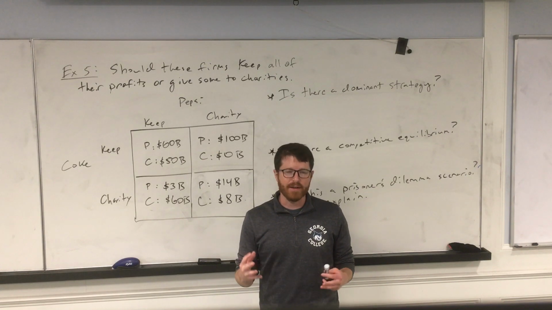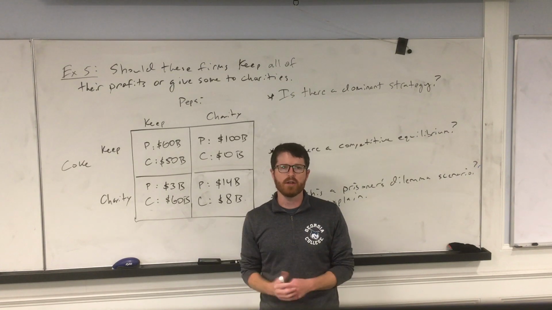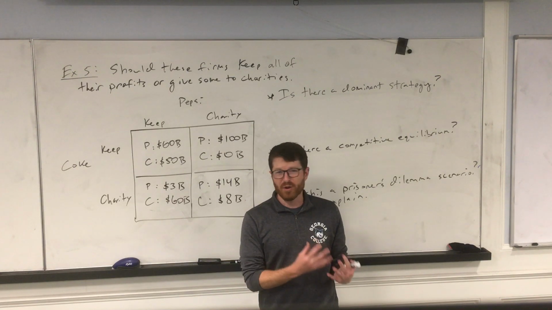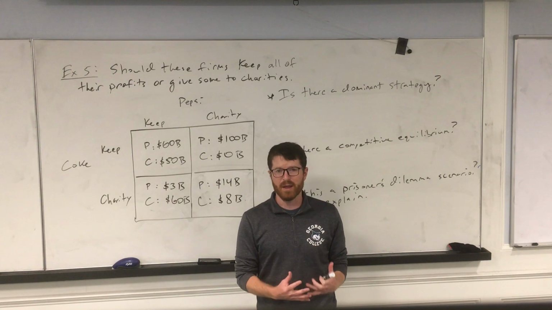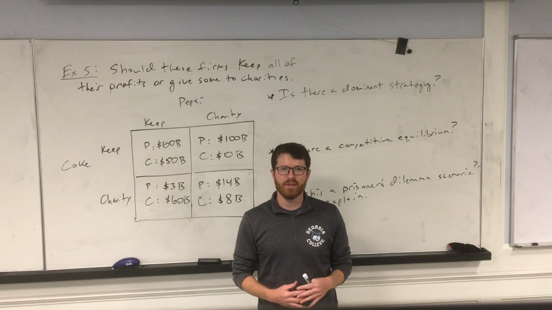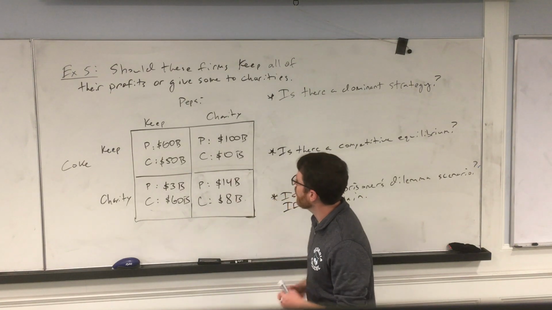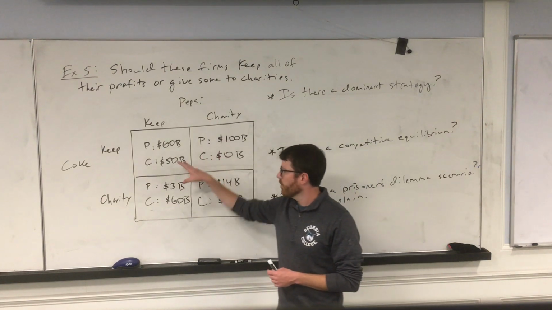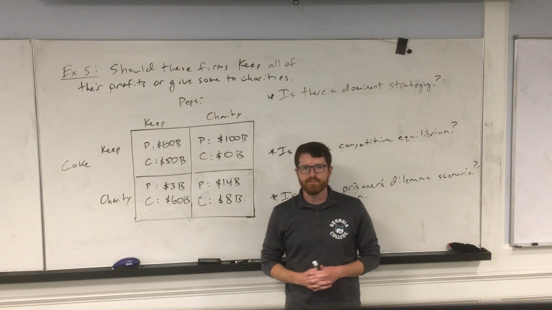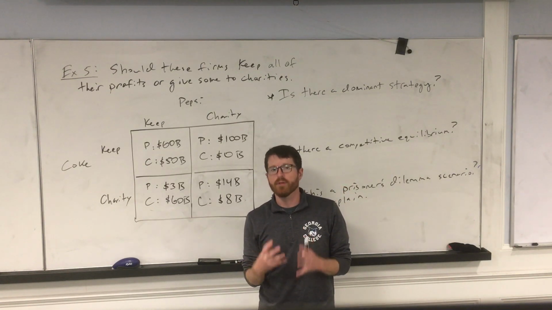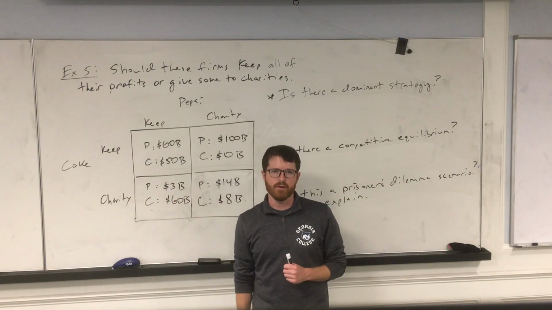So what if we found out that Pepsi was giving tons of money to charities and Coke wasn't doing anything? You could sort of imagine why that would hurt Coke, because it looks like they're basically stingy or self-interested in some way. So let's think about what they should do. These numbers here represent profits for a year. And so they're deciding what they should do. Not only do they care about what they do themselves, but they also care about what their competitor does.